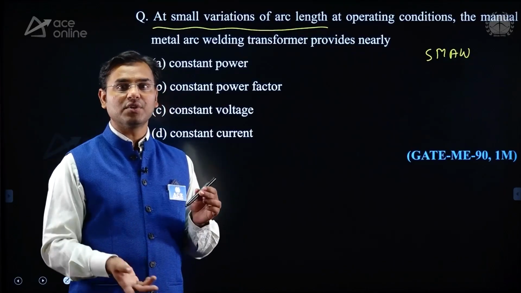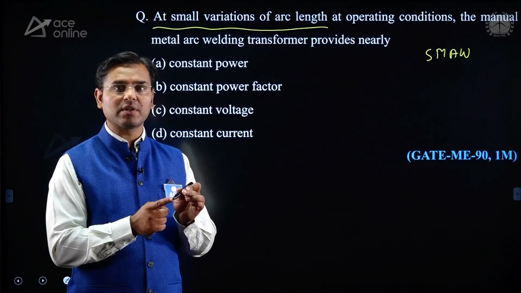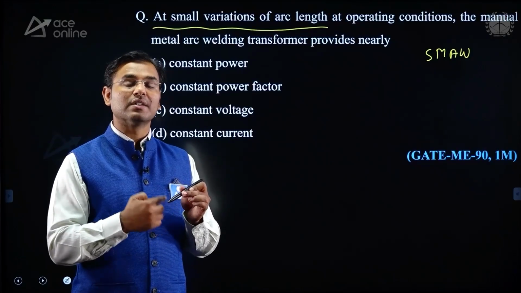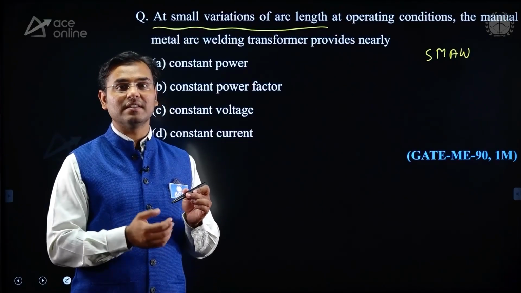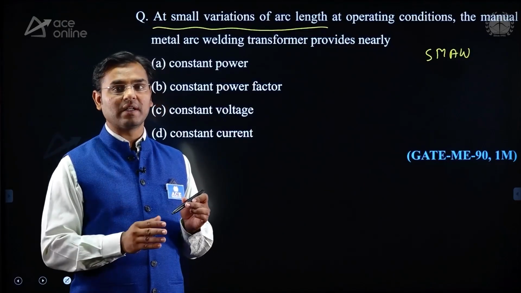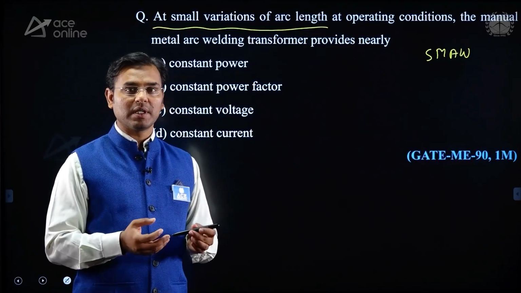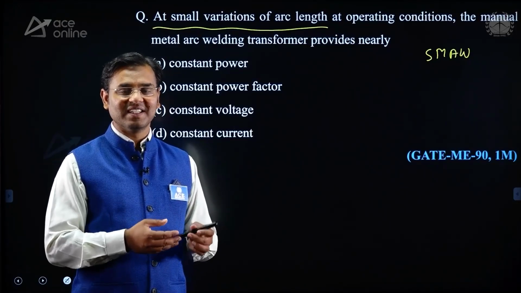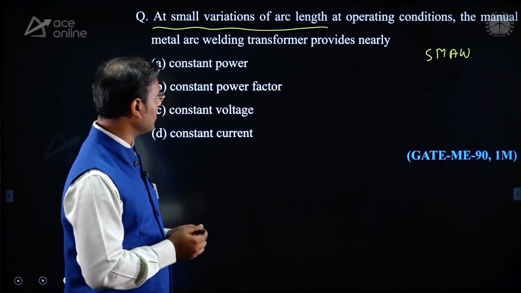When the arc develops, the tip of the electrode melts and supplies molten metal. But since the coating is given on that electrode, the coating also melts, and the molten electrode metal plus the molten coating enter the weld pool.